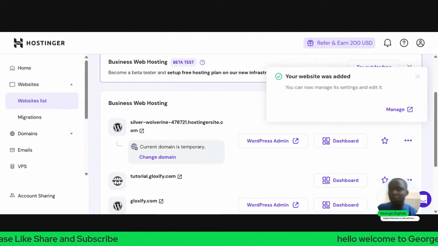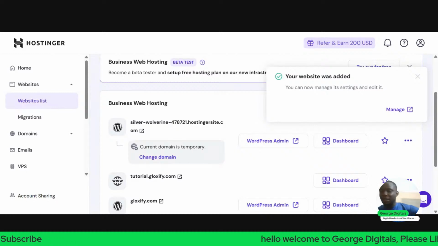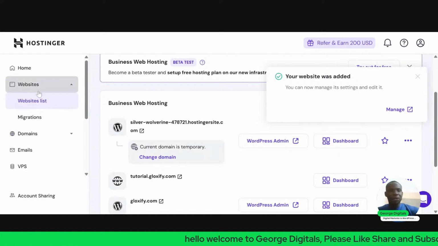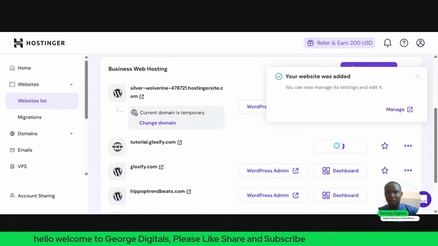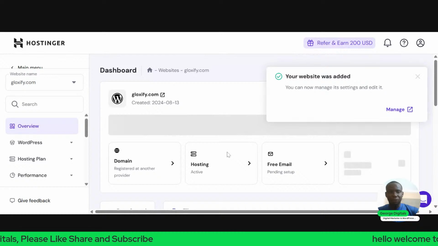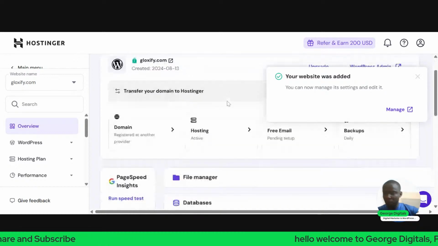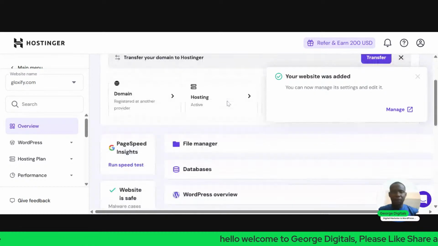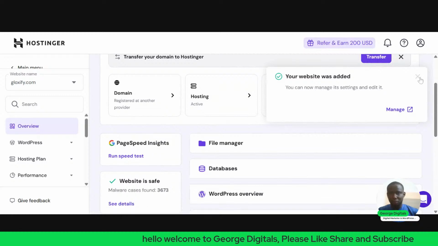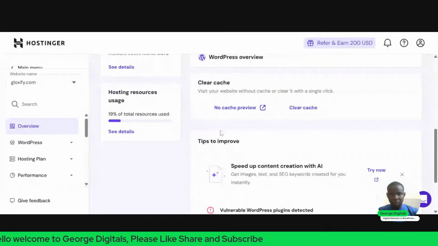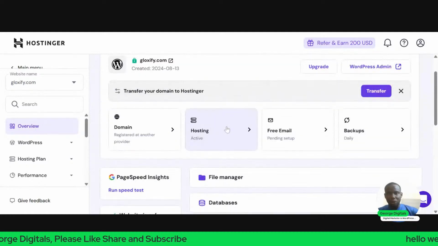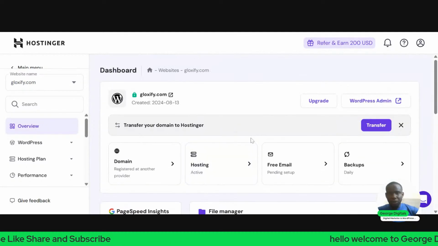So what you need to do, once you have created this subdomain, is just come back to website and click on website links. Then you see the name of the domain and click on dashboard. So once you click on dashboard, the next thing is for us to install WordPress on it. So how do we install WordPress on it?